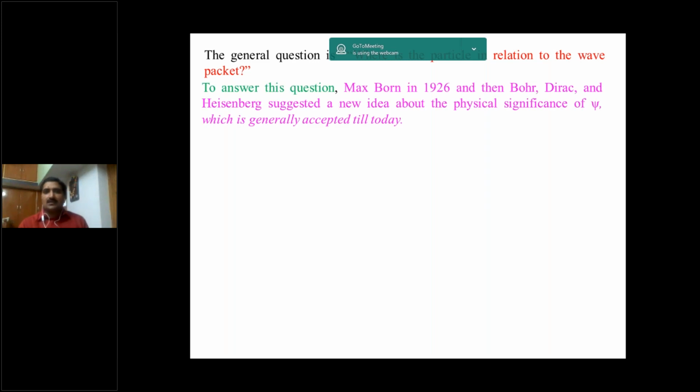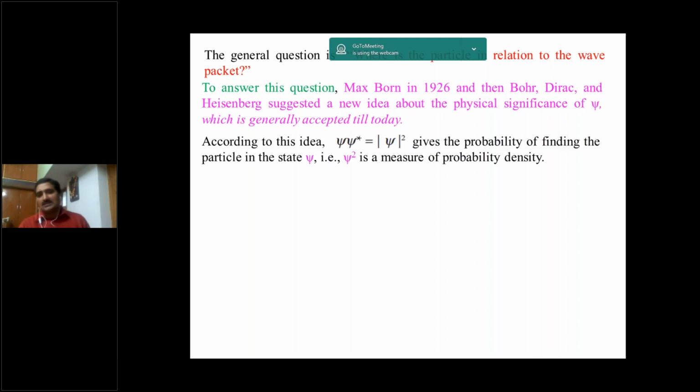To answer that, Max Born and some other scientists, Bohr, Dirac and Heisenberg, suggested a new idea about the physical significance of wave function psi, which is generally accepted today. According to this idea, psi star psi, which is equal to modulus of psi square, gives the probability of finding the particle in the state psi.